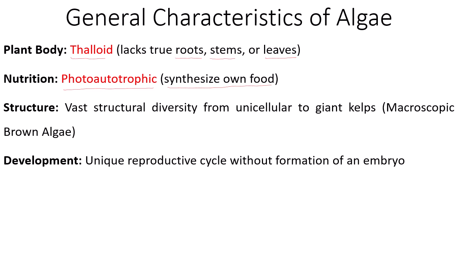They have vast structural diversity, from unicellular to multicellular to parenchymatous, and they may grow up to 100 meters, which are called giant kelps, belonging to brown algae, and they grow in the ocean. With respect to their development, they have a unique reproductive cycle without formation of embryo. This is a very unique characteristic feature of algae.